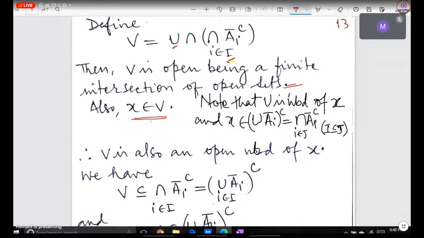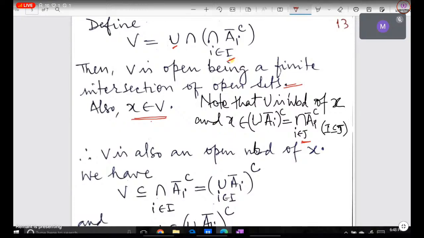What does this mean? By De Morgan's law, what is the complement of a union? It is the intersection of the complements. So x will belong to the intersection A_i closure, i belongs to J. Okay, now since I is a subset of J, x will also belong to this set. Is it right?